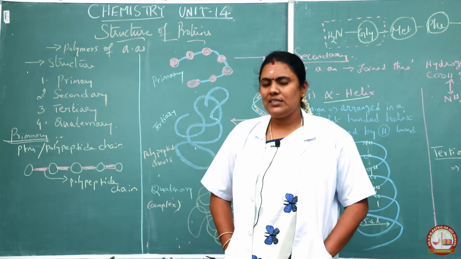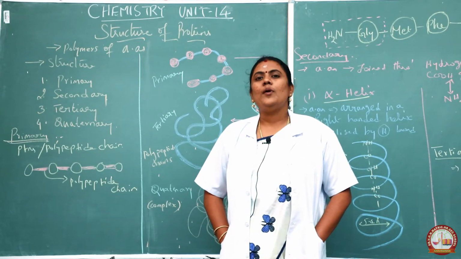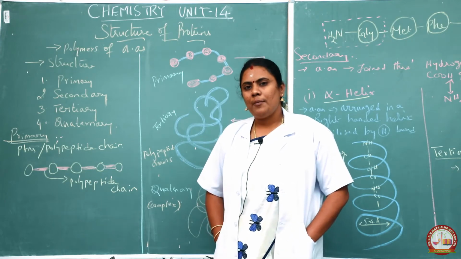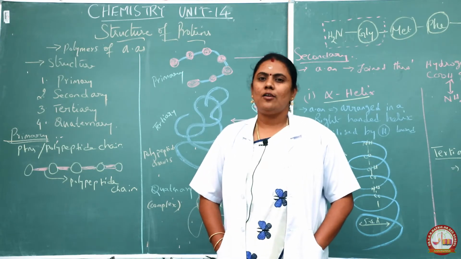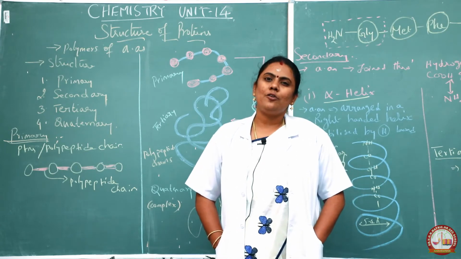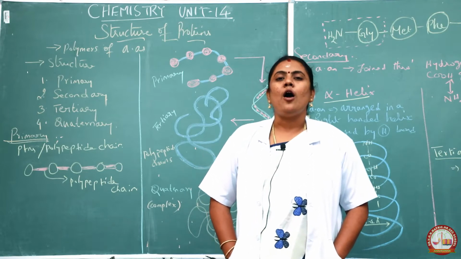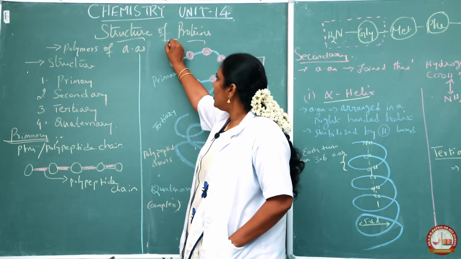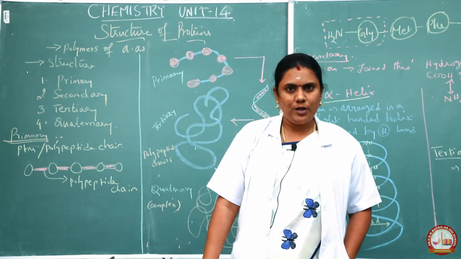In the previous class we have seen the 25 different amino acids, of which there are essential amino acids and non-essential amino acids, how the essential amino acids are very useful to our biological system, and how they are found in food materials. Now we are going into the next topic called structure of protein.